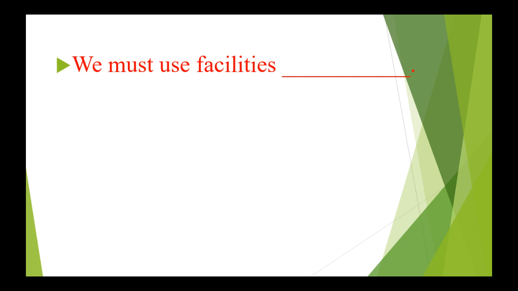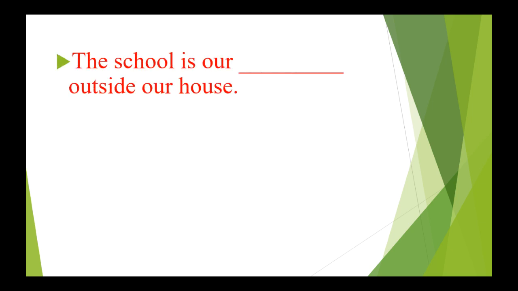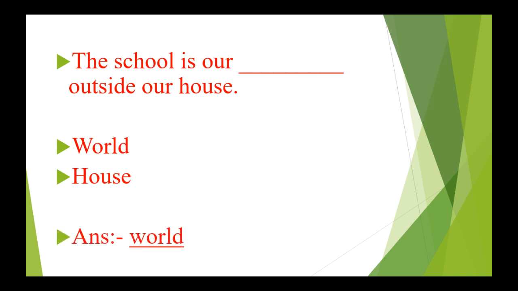We must use facilities dash. Options are irresponsibly, responsibly. So the answer is responsibly. The school is our dash outside our house. Options are world, house. So the answer is world.